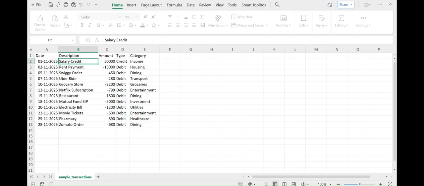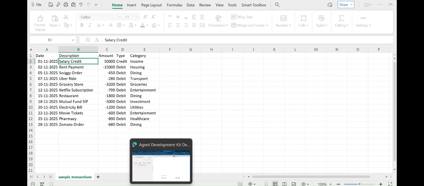So let's analyze the pain area of the banking sector. In India, we are growing in UPI. Every day we are doing multiple transactions, but we get credited only on day one. After getting the transactions, at the end of the month we have messy transaction statements to analyze manually. It will take a lot of time and maybe a lot of money even to hire someone to analyze. So I got the idea: why not do it agentic?